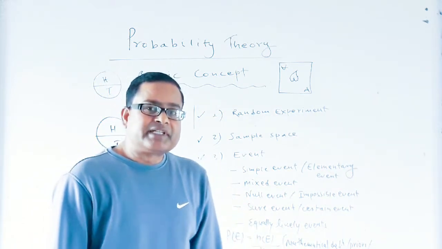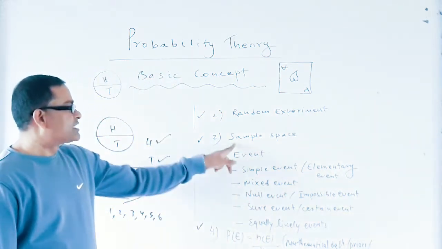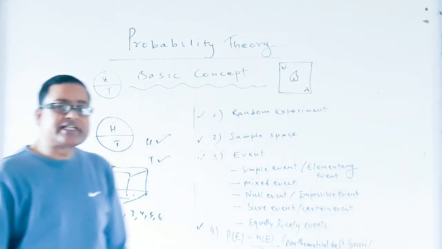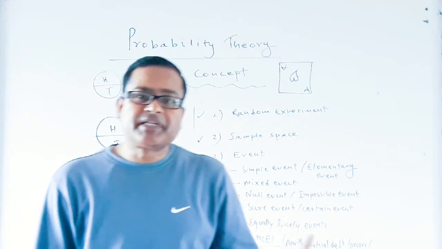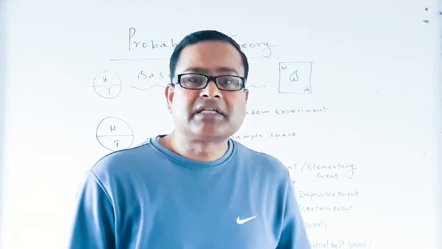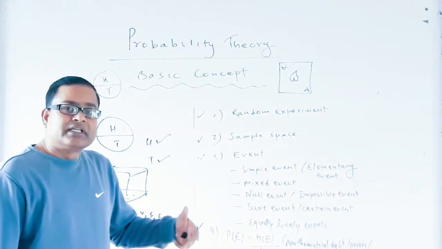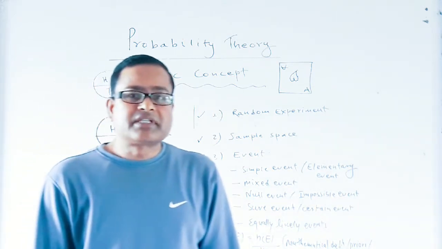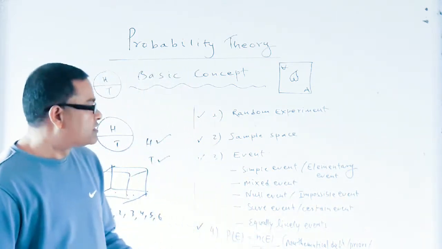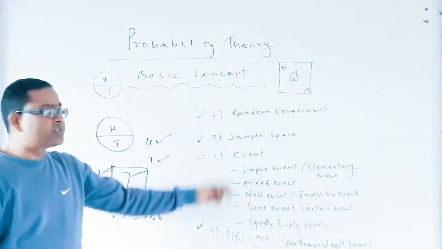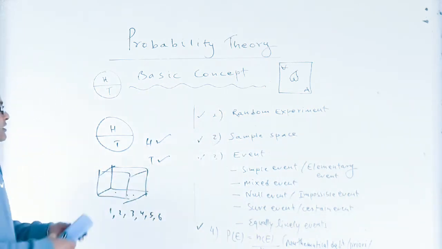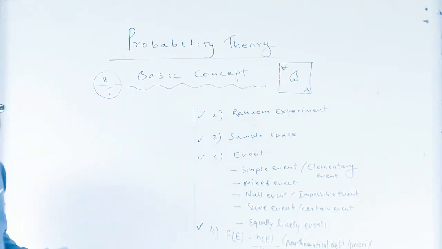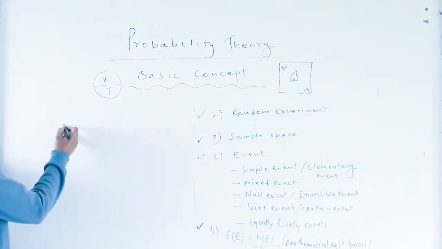Now the second term related to probability is sample space. Dear students, already we know what a random experiment is: an experiment whose outcomes cannot be predicted, and whose outcomes do not obey any rule. Sample space is the set of all the possible outcomes of a random experiment.